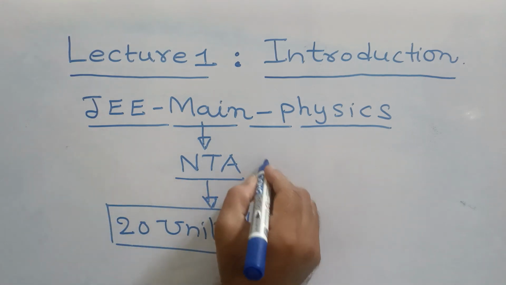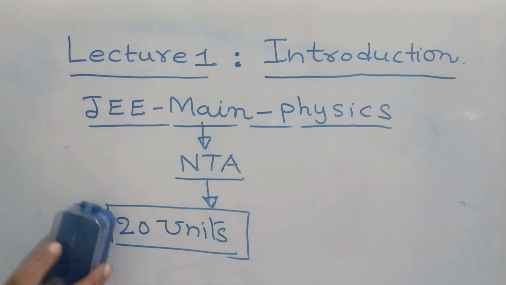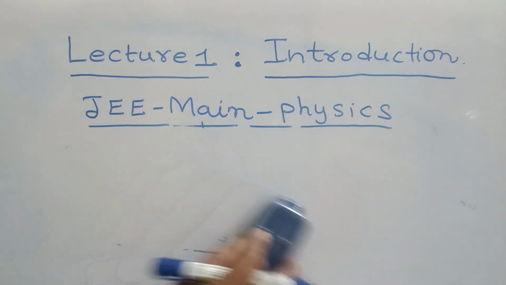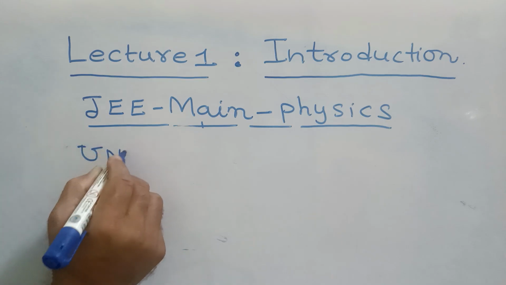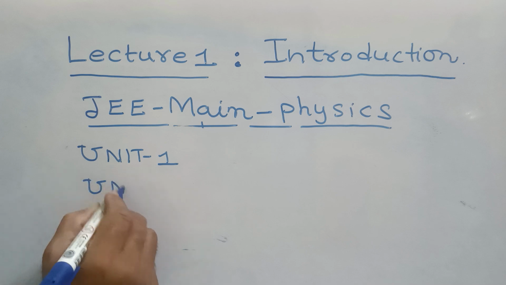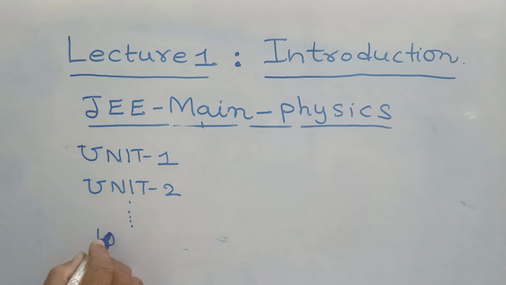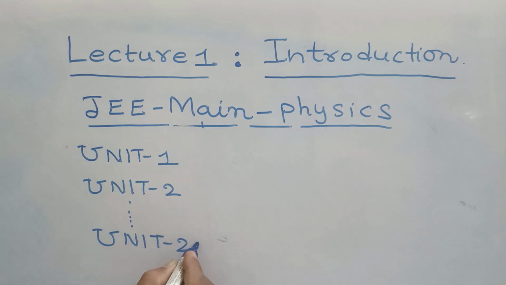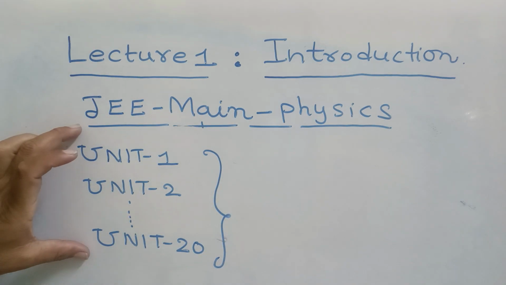Starting from unit 1, unit 2, unit 3, and so on, up to unit 20. Therefore, the entire physics syllabus is formulated into 20 units.